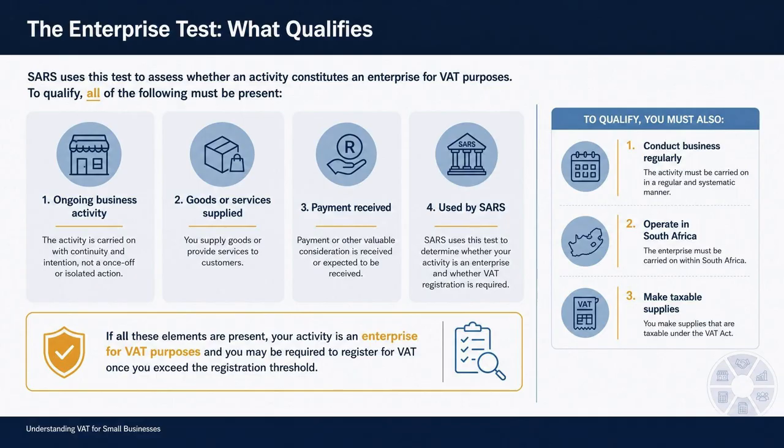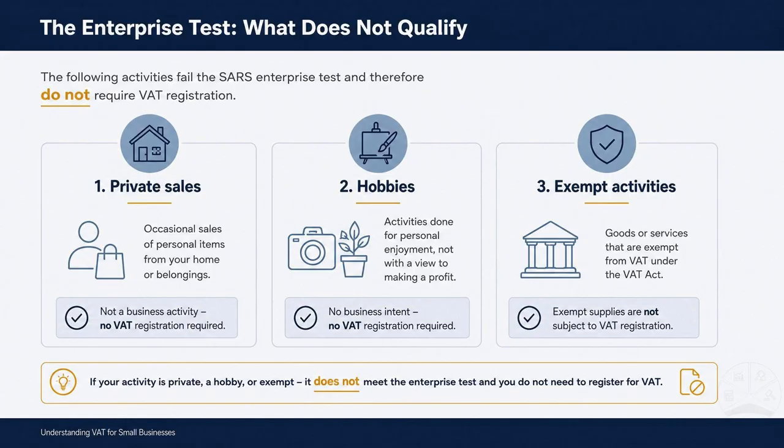To qualify as an enterprise, SARS looks for a few key requirements and every one of them must be met. The activity must be carried on continuously, involve supplying goods or services, and you must receive or expect to receive payment. It must also be conducted regularly, take place in or partly in South Africa, and involve taxable supplies. If you can tick every box, your activity qualifies as an enterprise for VAT purposes. Then you can register once you exceed the registration threshold. Hashtag tick every box. Private sales, hobbies, and exempt activities do not qualify as enterprises. These activities are not regarded as taxable business activities.